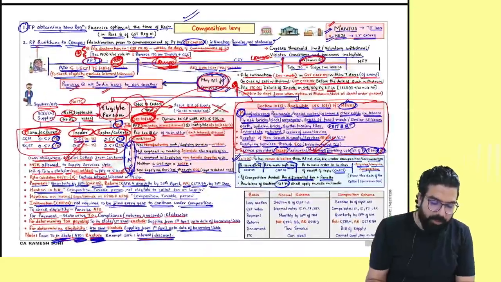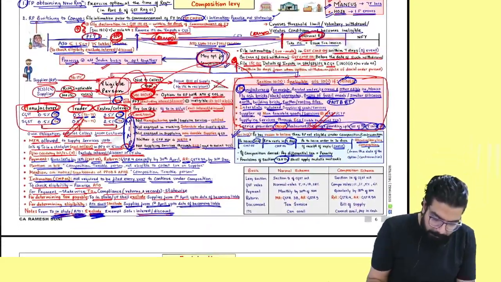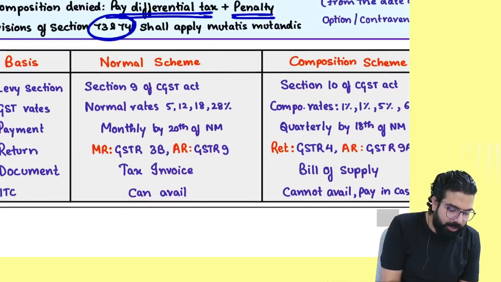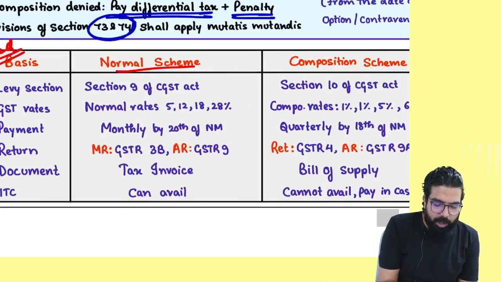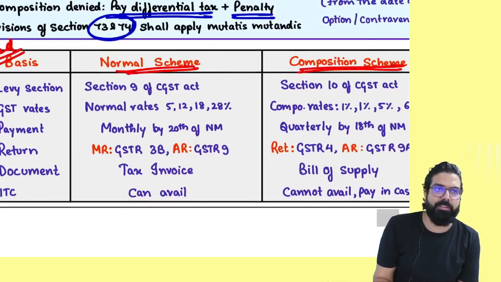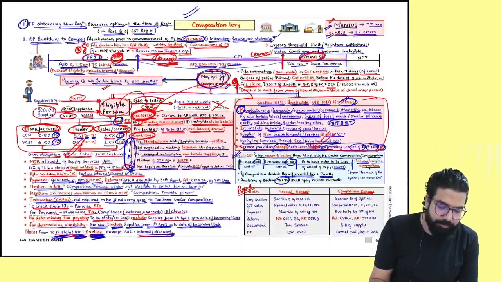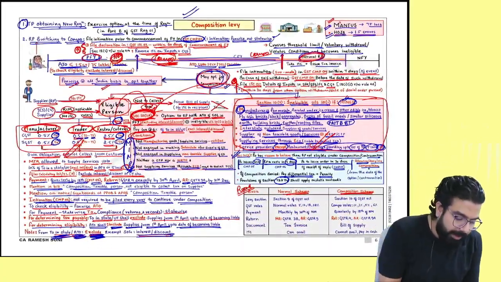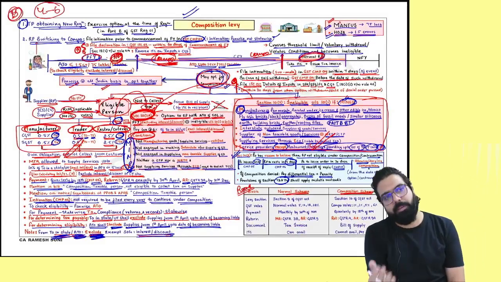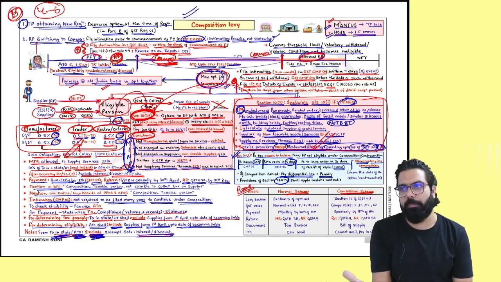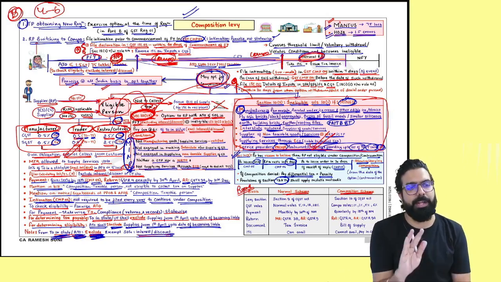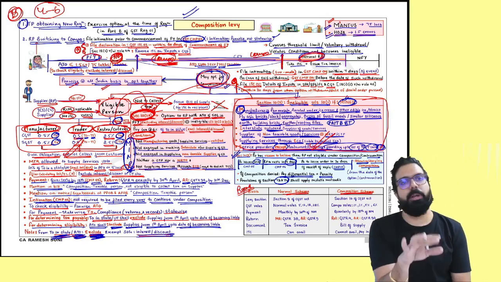Everyone, listen to me very carefully. This chapter I have just given for reading purposes, the difference between the normal scheme and the composition scheme. This is just for your reading. Everyone listen here. This chapter is a B graded chapter. 4 to 6 marks is the weightage of the chapter. Sometimes it comes, sometimes it does not come.